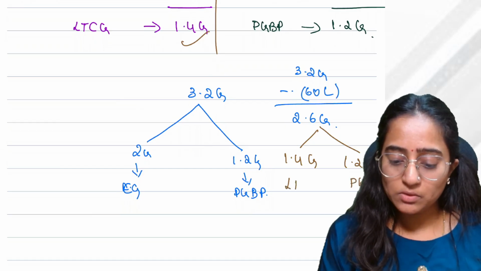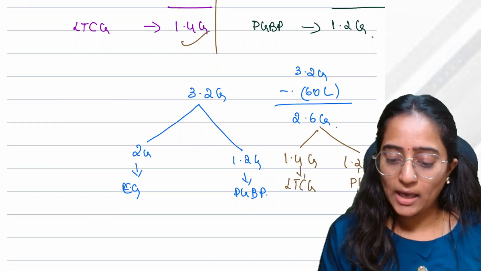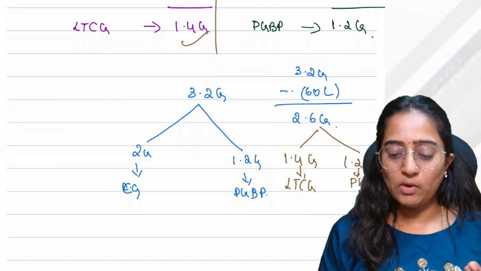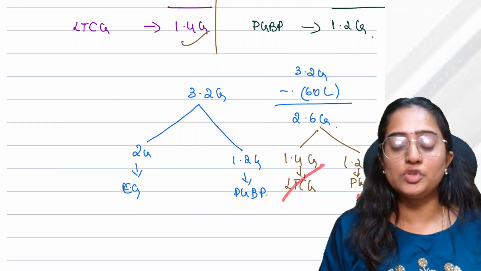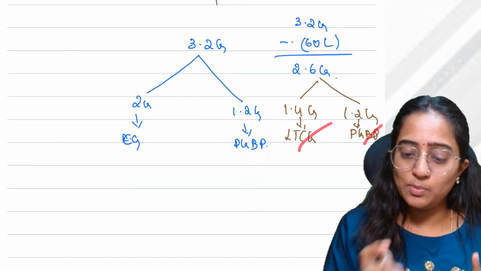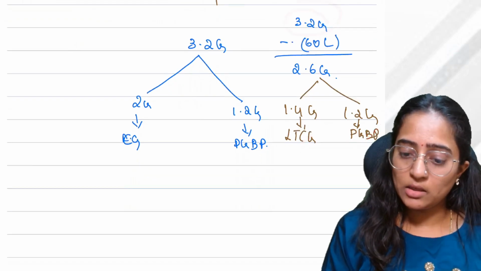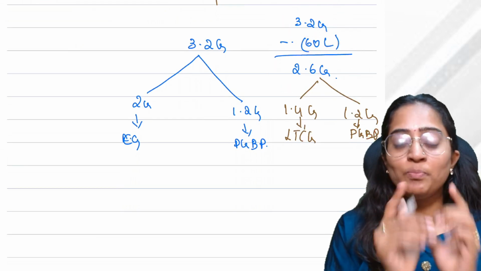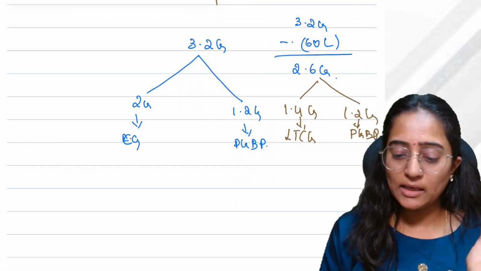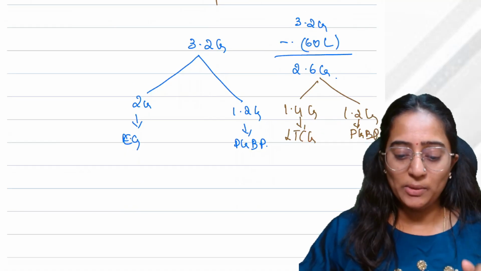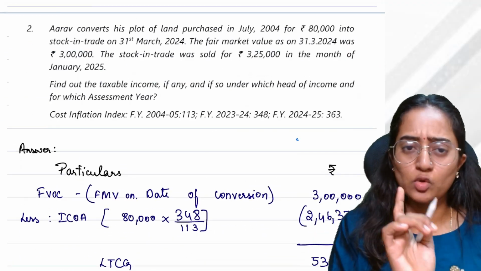Here only, finished. What more confusion can you have here? No confusion at all. Out of 2.6, 1.4 is long term and 1.2 is short term. Your entire income of 2.6, after reducing your cost, is taxable, but it is split as capital gain and PGBP. That's it. Done. I hope it is clear. Keeping this point in mind, let's look into the next question.